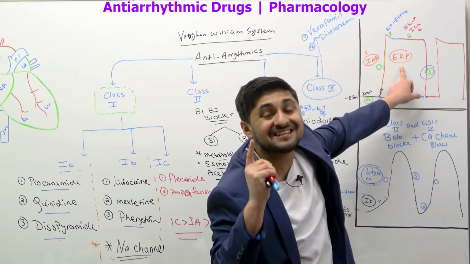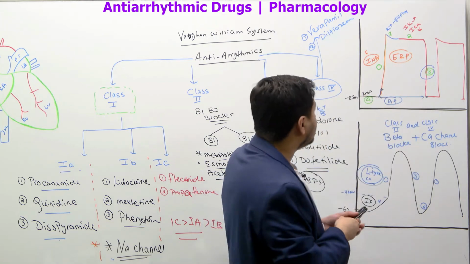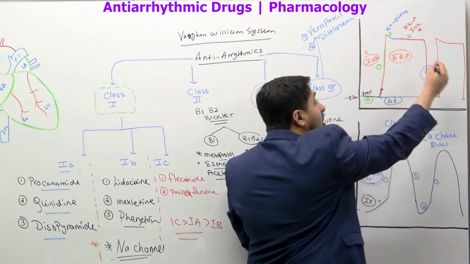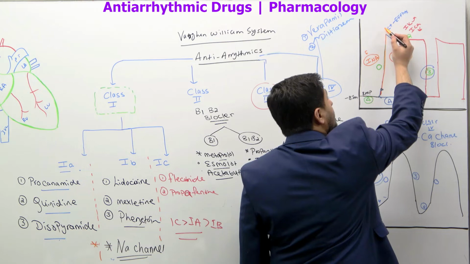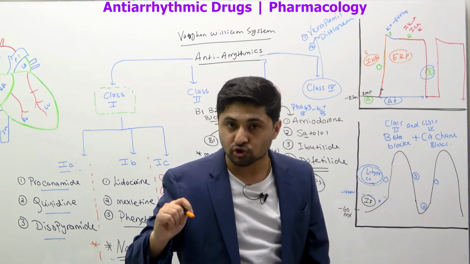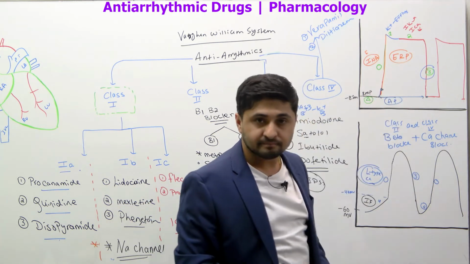That initiates the action potential, correct? Once it initiates the action potential, the voltage-gated sodium channels will keep opening, along with the opening of potassium channels also, but potassium channels just take a little more time to open.